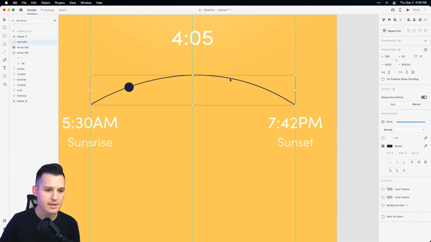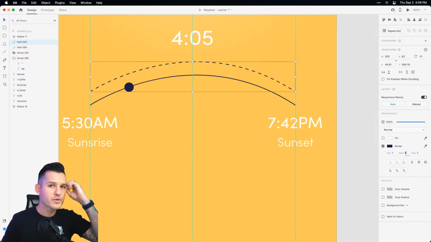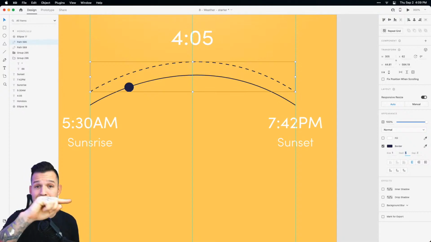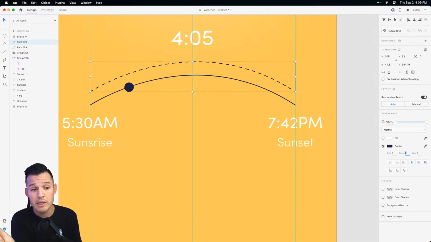We're going to take this arc that we've made with our pen tool. Let's duplicate it. And this time, let's give it some dashes. Okay. So what you'll see in a second is our dashes is going to be the standard. And then as our ball moves, it'll leave a solid line behind it. How do we do this? With a little bit of creative mask work, okay?